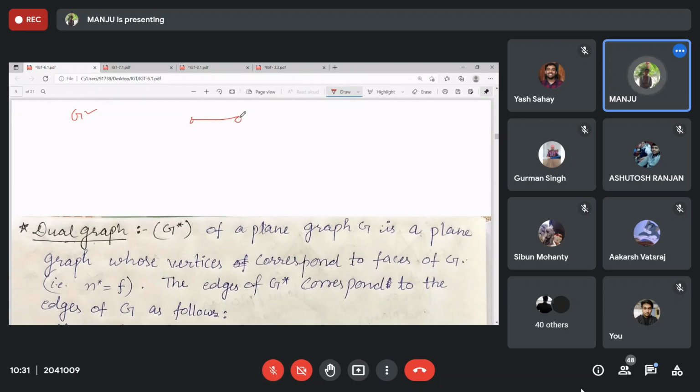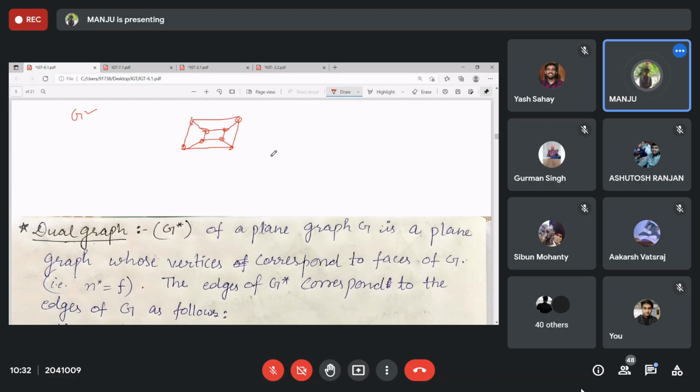For example, the cube in 3 dimensions, Q3, is it planar? Yes, ma'am, we can draw it so that no edges cross each other, right?